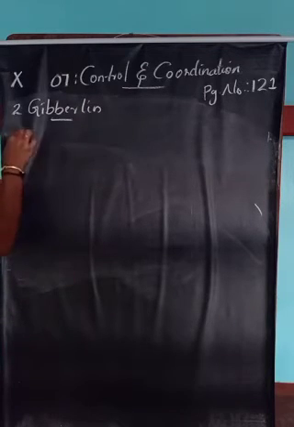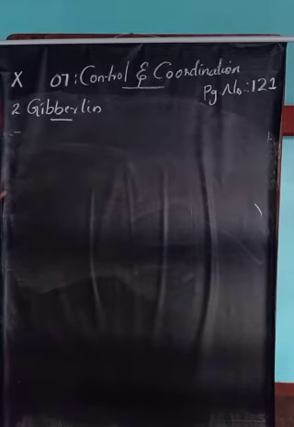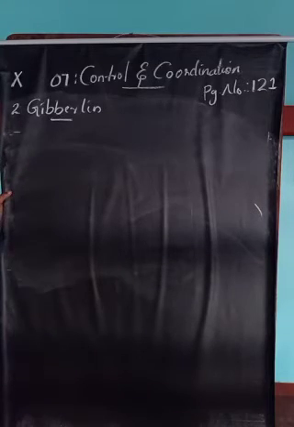First, it promotes cell enlargement and cell differentiation along with auxin. Auxin and gibberellin together help in cell enlargement as well as cell differentiation.